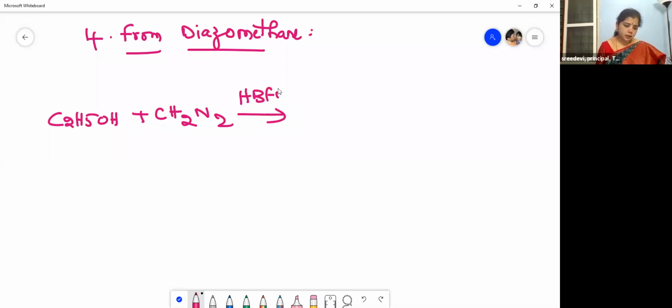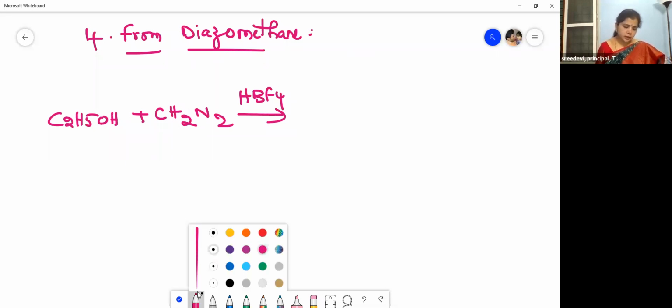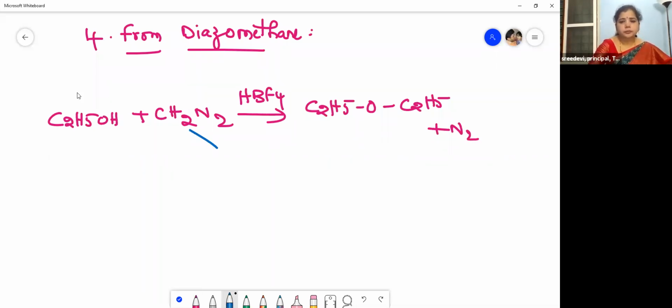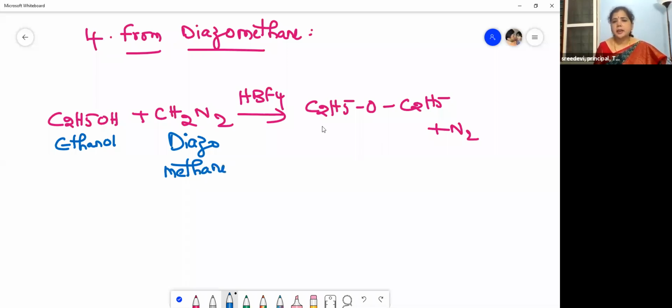HBF4. So what do you get here? You will get ether, C2H5OC2H5, plus nitrogen. So this is our ethanol when treated with diazomethane, you will get diethyl ether.